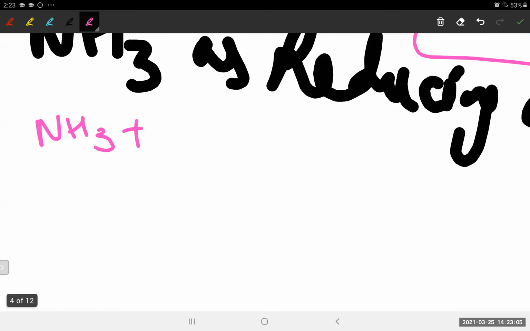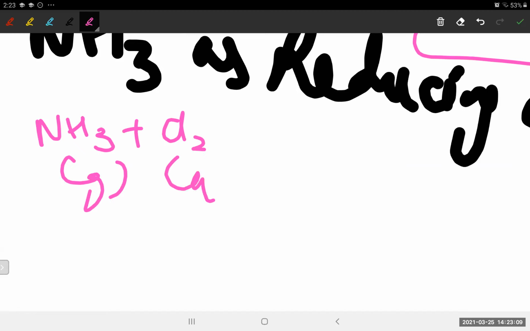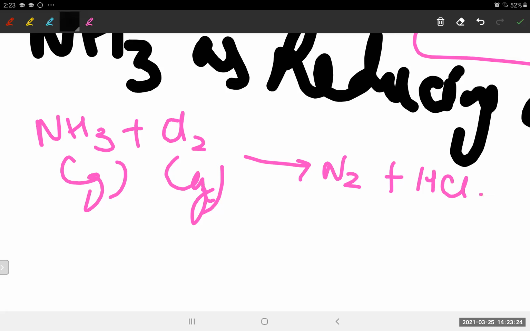NH3 plus Cl2. NH3 is a gas and Cl2 is also a gas. Now, how will it react? We'll get N2 plus HCl. Can you see what has happened? It was having hydrogen, and hydrogen is being lost, isn't it?